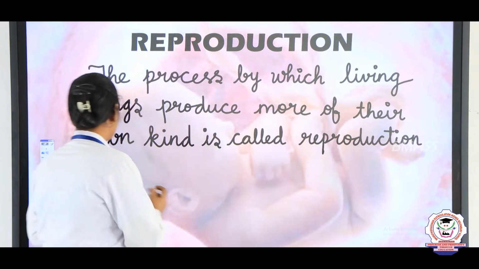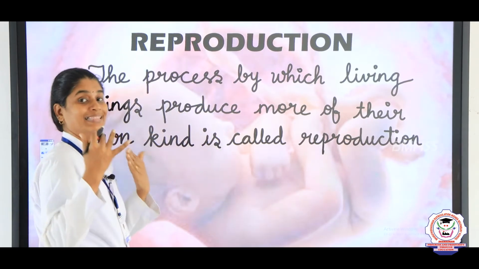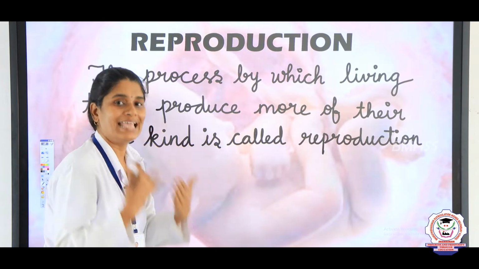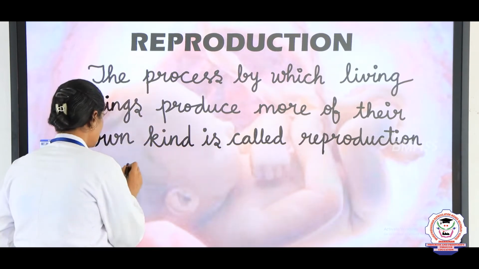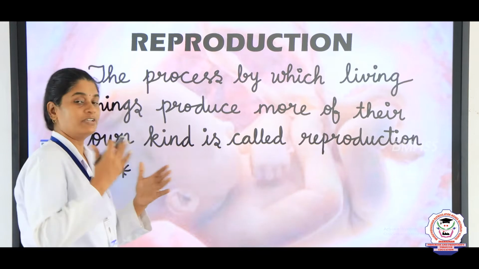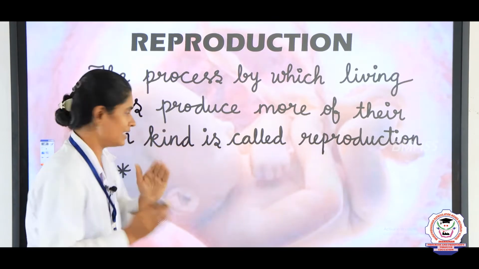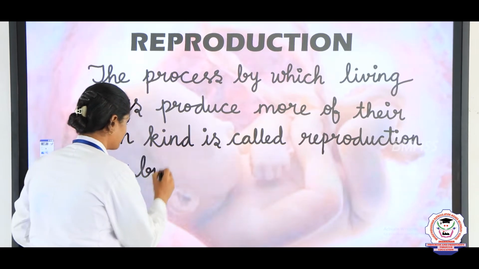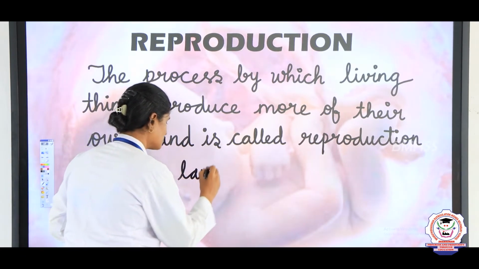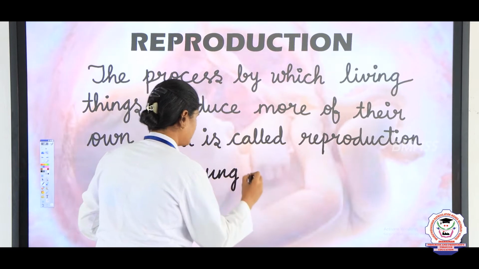One set of animals reproduce by laying eggs.